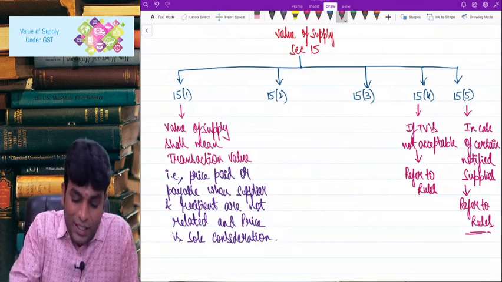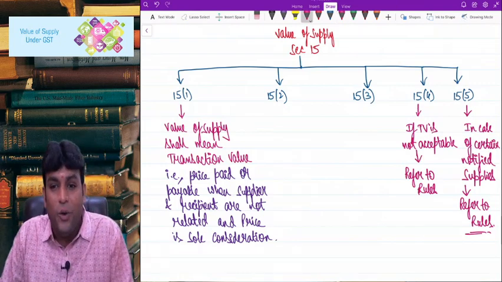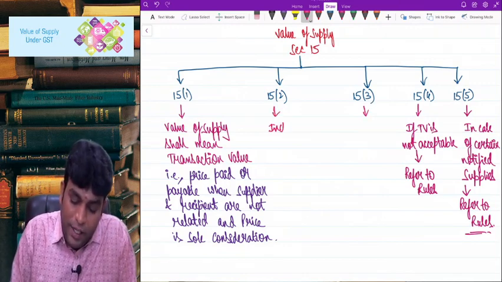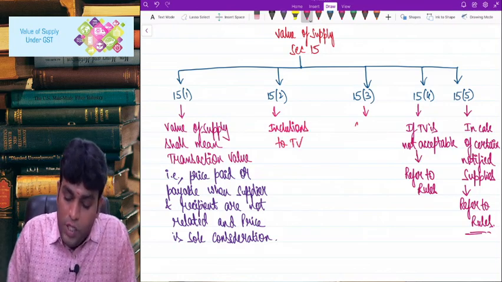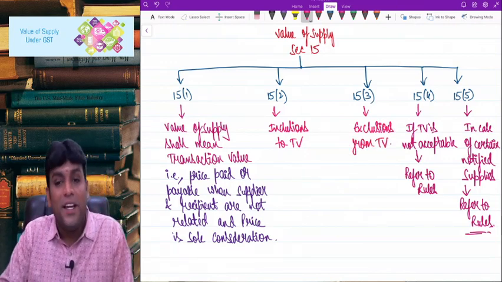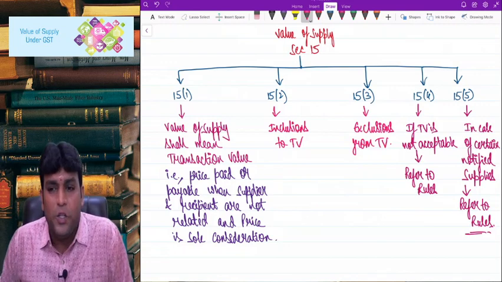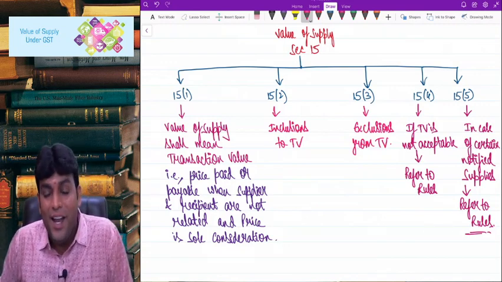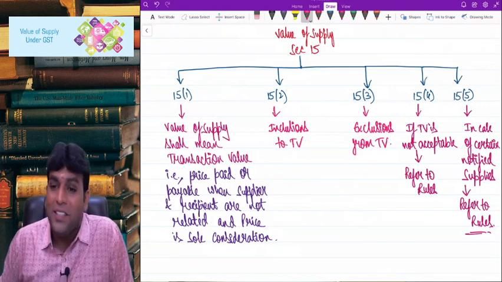Then, what we are going to talk about in this video is 15(2) and 15(3). And let me tell you, my dear friends, 15(2) talks about inclusions to transaction value. 15(3) talks about exclusions from transaction value. So basically we are trying to spend some time on what are all included in transaction value and what are all excluded from transaction value.